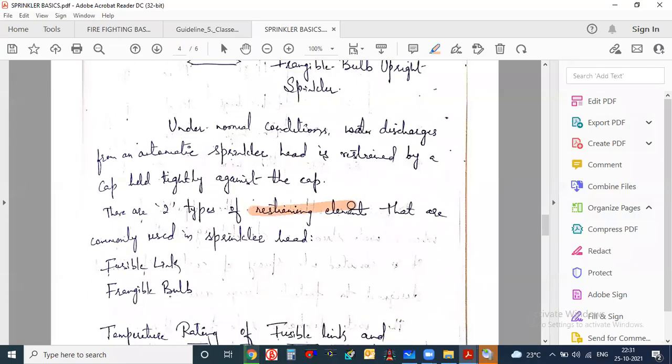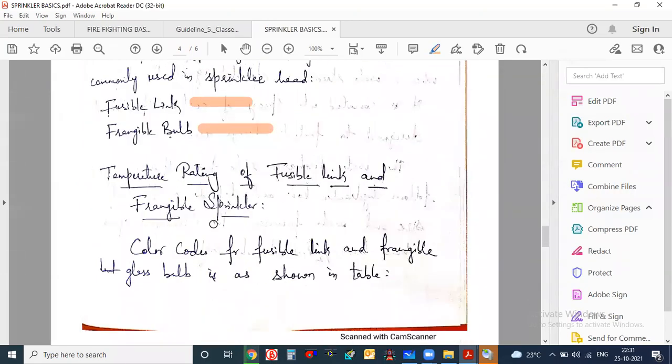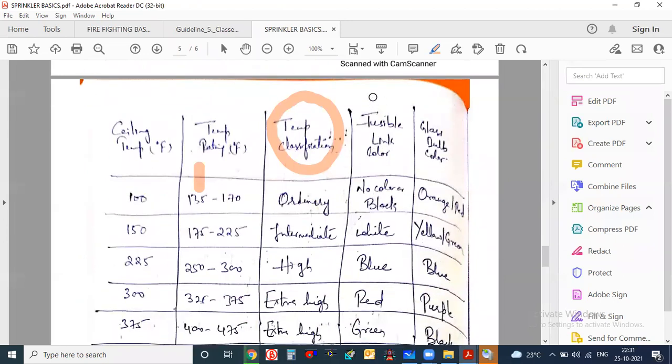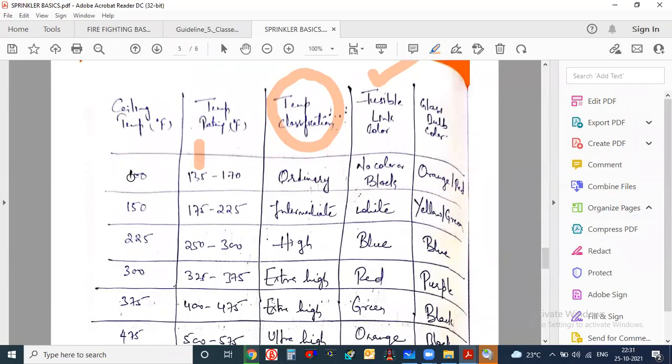There are two types of restraining elements, fusible link and frangible bulb. The temperature rating of fusible link and frangible sprinklers are given here. This is the temperature rating and color code for fusible link. This is the color code for glass bulb. So this is the most common sprinkler.